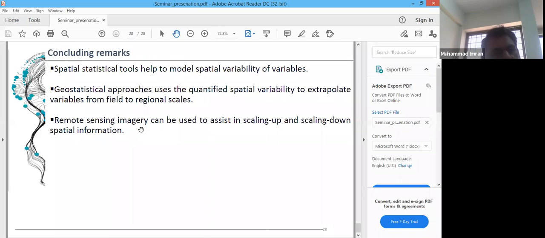Concluding remarks. I would like to say that spatial statistical tools are basically used to upscale agricultural variables, whether we are working at the field scale or at the national scale. At the field scale, modeling the spatial variability would help us upscale the sampled values to the field scale, and those maps can be used in precision agriculture applications.